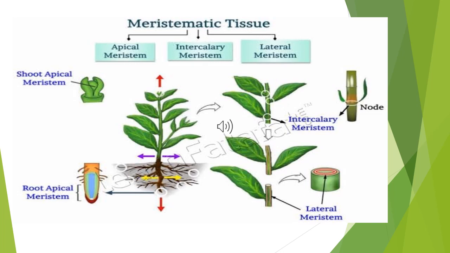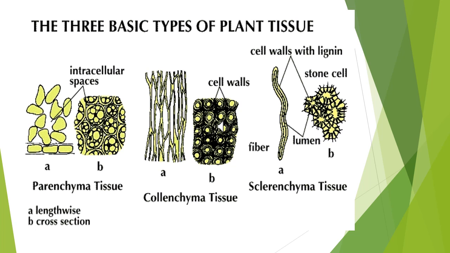Next one, non-dividing tissues, that is permanent tissue. Look at the picture. Permanent tissues are composed of non-dividing cells, that is kind of the plant is growing.